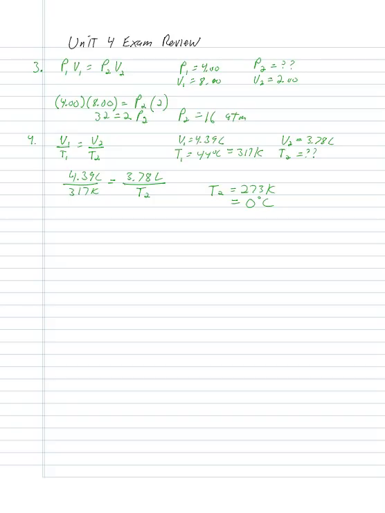So whenever you're doing these kinds of problems with temperature in there, using gas law stuff, the temperature has to be in Kelvin. Even though the problem gave you a temperature in Celsius, and it asked for a final answer in Celsius, okay, you have to convert it to Kelvin, do the calculation in Kelvin, and then convert it back. It's kind of like grams and moles. We can't do stoichiometry problems in grams. We've got to convert to moles first, then do the math, and then convert back to grams. With temperature, we've got to do our calculations in Kelvin, and then convert back to Celsius. Okay? Questions at all on that one?